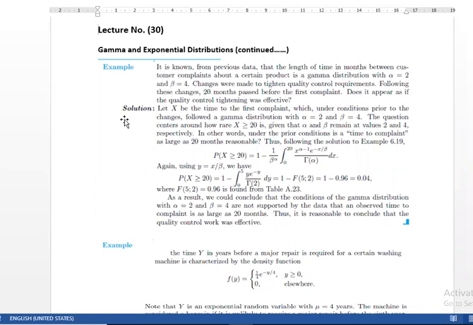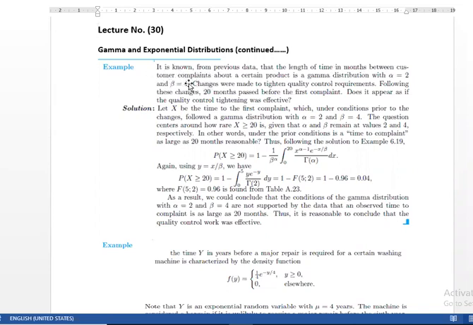This is basically a continuation of our previous lecture, which is based on the gamma and exponential distribution. Here we discuss some more examples related to gamma and exponential distribution. So our first example is also based on gamma distribution. In this example, the length of time in months between customer complaints.